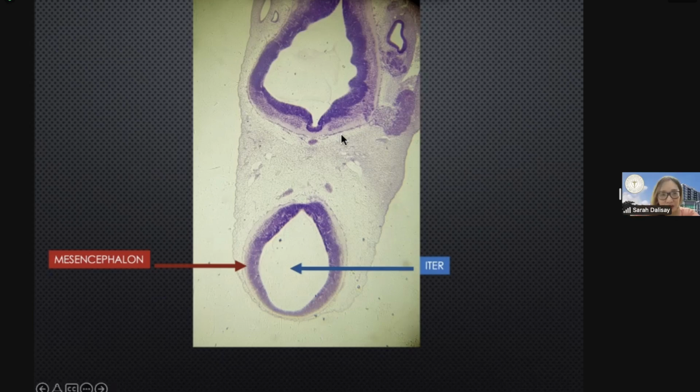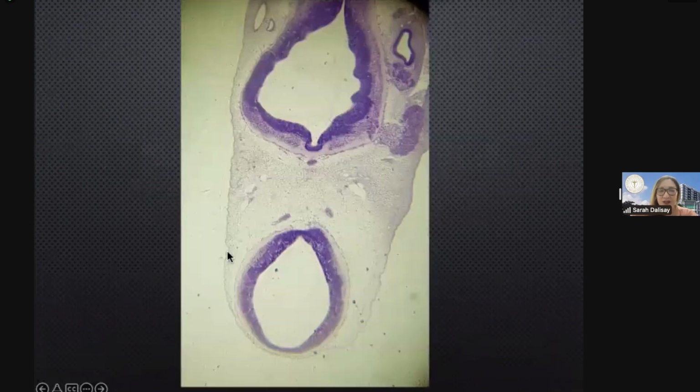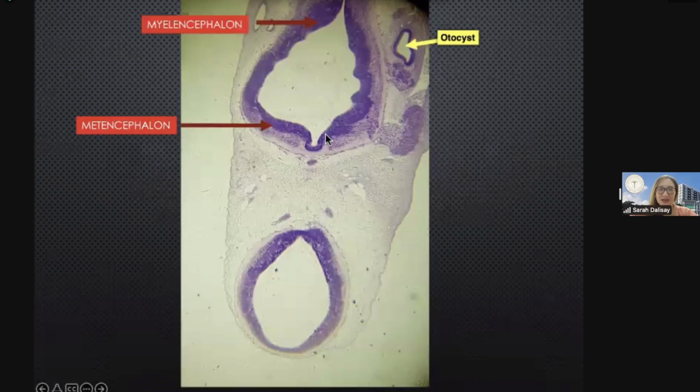Now, this one, this structure here, that is now, class, the rhombencephalon. Okay, as I've said, the rhombencephalon will give rise to your metencephalon and your myelencephalon. So again, you have here the mesencephalon, caudal to the mesencephalon, you have now the metencephalon and the myelencephalon. Okay, so this one, the developing ear, will be your landmark. So this is the otocyst. Landmark lang yan, ha? Landmark lang. So when you see the otocyst, you know that this is the rhombencephalon.